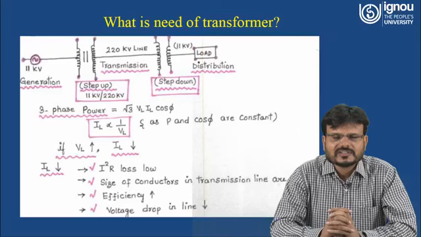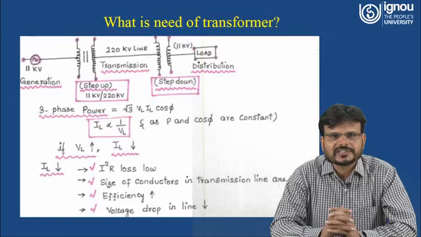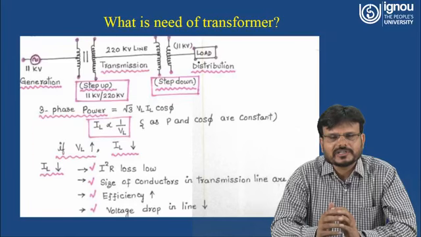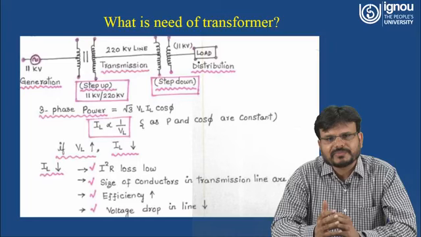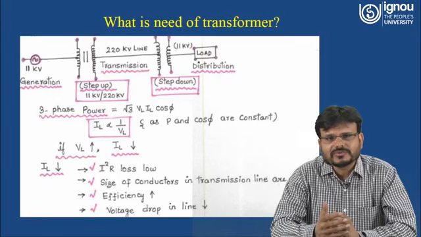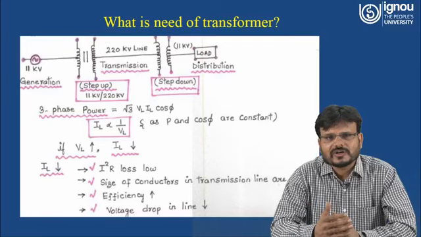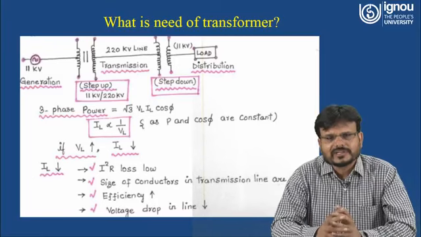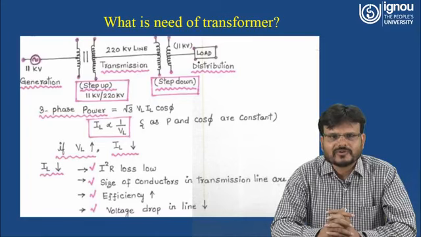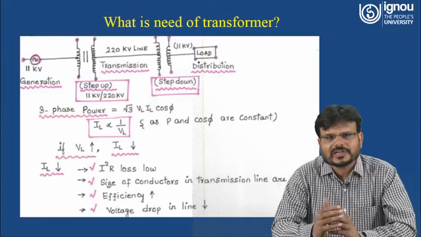In the previous lecture I discussed the power system, and I told you that power is generated at a generating station and our aim is to transmit this generated power to the consumer side. For that purpose you have to step up the voltage of the generated electrical power. For example, we are generating electrical power at a thermal power plant at 11 kV and the total power is 110 megawatt. Now you have to transmit this 110 megawatt power to the consumer.